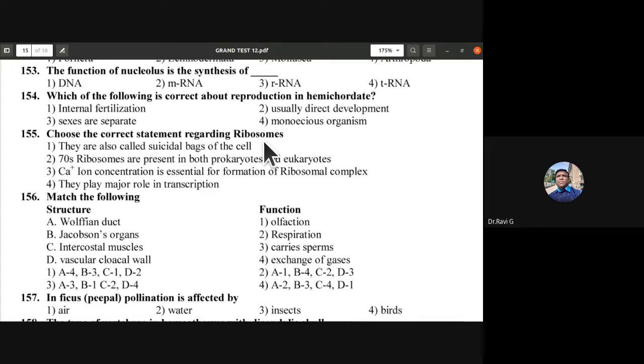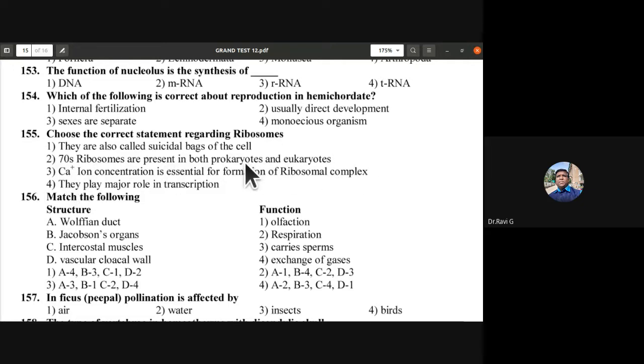So choose the correct statement regarding ribosomes. Second one is correct. Now you should ask me why it is correct. 70S ribosomes are present in eukaryotes in the mitochondria and chloroplast, but the cytoplasm will have 80S. Mitochondria and chloroplast will be having it. So first, third, and fourth are wrong statements. Second one is the correct statement.